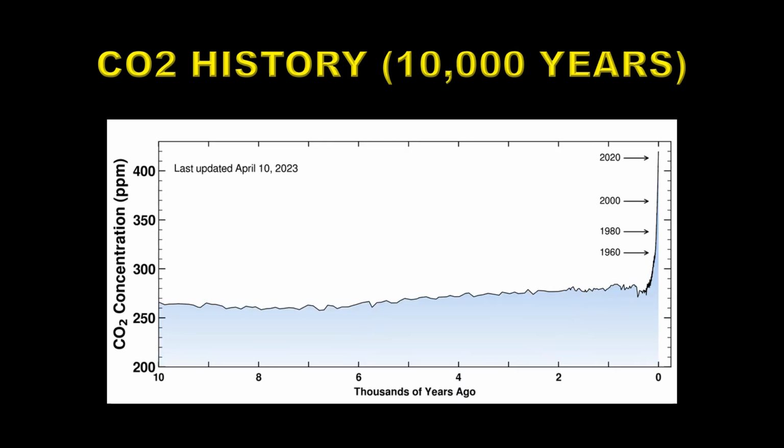Next, let's take a look at the Holocene. That's the last 10,000 years. One of the things to note here is that the Holocene temperature maximum was about 8,000 years ago. And that actually represents a low point in the carbon dioxide level of the atmosphere.